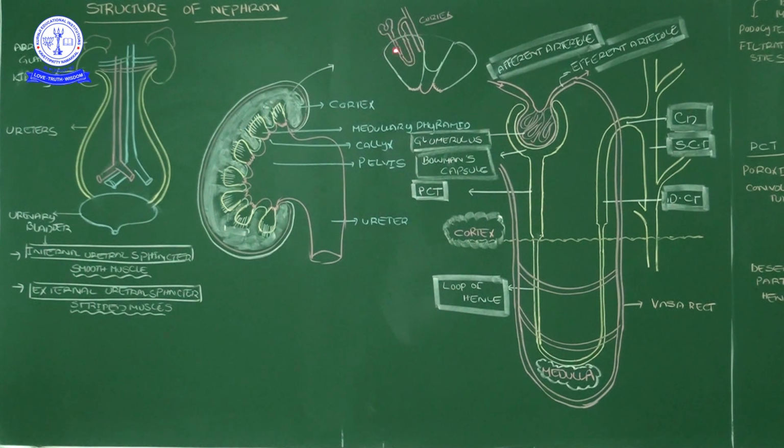In full examination and under microscopic view, it contains millions of nephrons. See, this is the renal pyramid. The renal pyramid is nothing but the medullary part. Above the renal pyramid, what part is there? The cortex part, the white color part. So nephrons are arranged in the renal pyramid, and some portion is arranged in the cortical regions. So such a nephron structure we want to know.